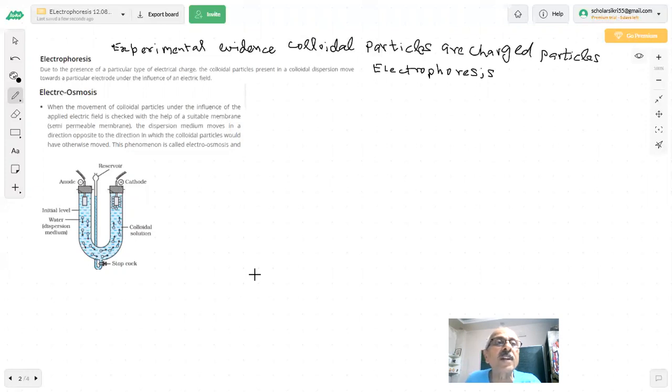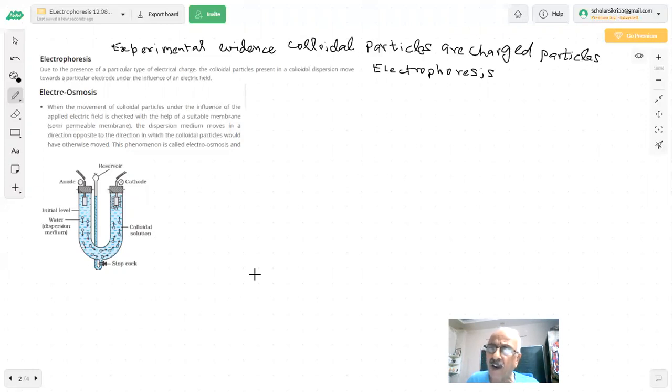Charged particles. Now what he did? Due to, listen to me carefully, due to the presence of a particular type of electric charge. Just now I told you the origin of charge, either positive or negative. Reasons we have given. Most important question for the paper: preferential adsorption.